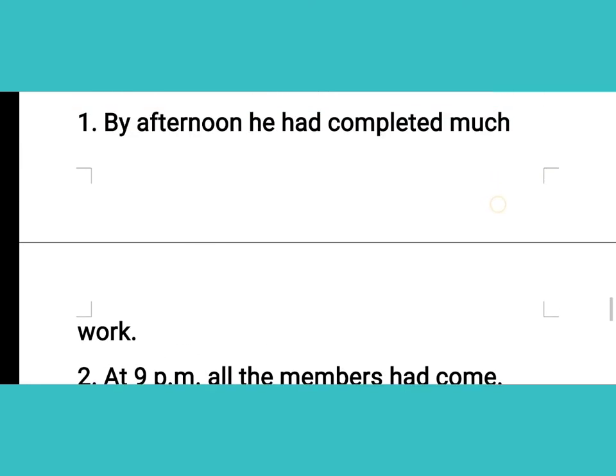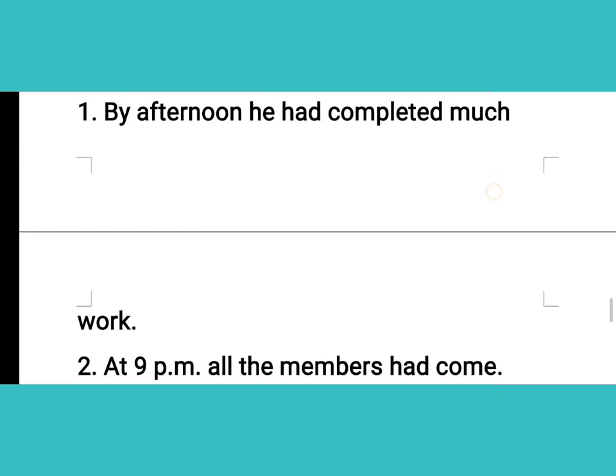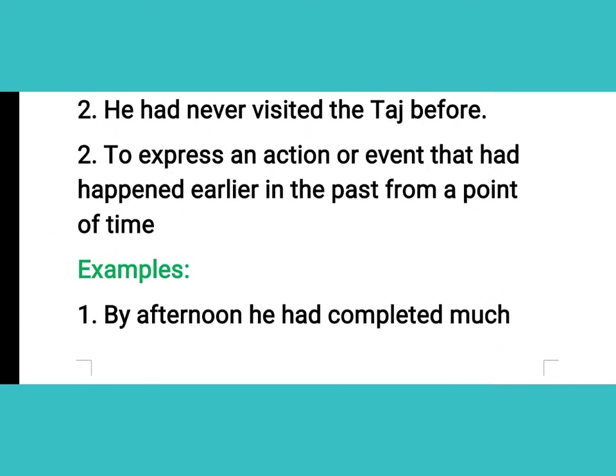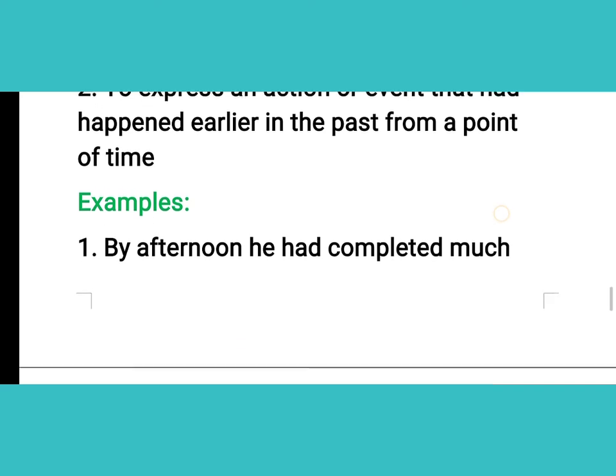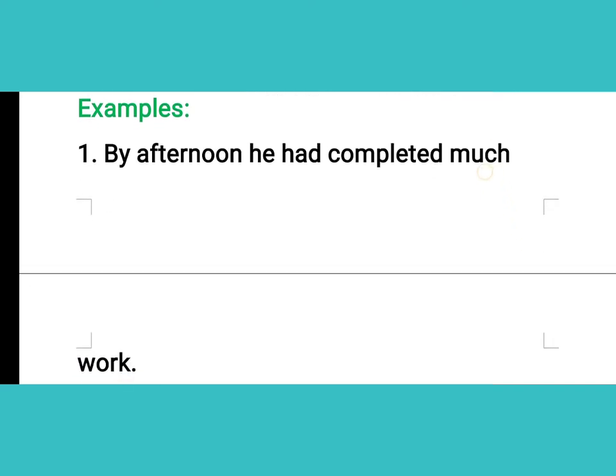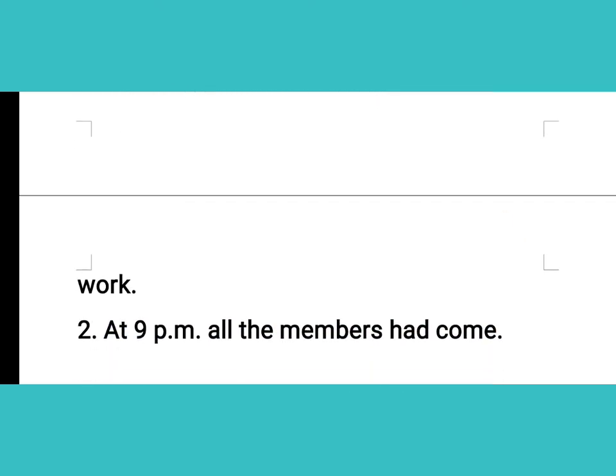So students, as you are seeing here, we are using the words by afternoon and at 9 p.m. because we have a point of time, and when we have a point of time then we can use the past perfect tense. So that was all about our past perfect tense.